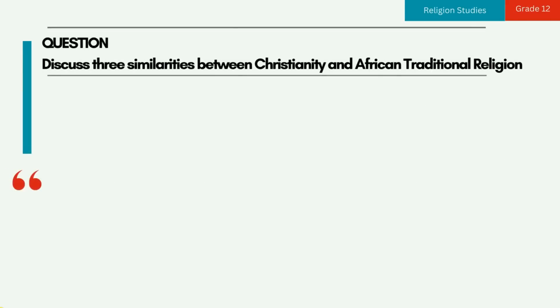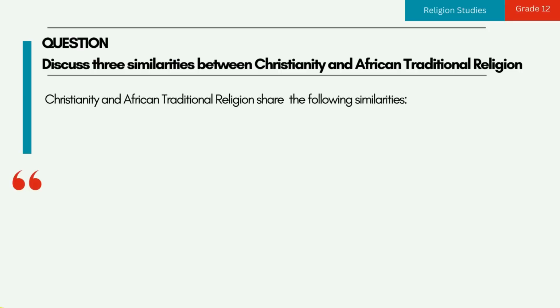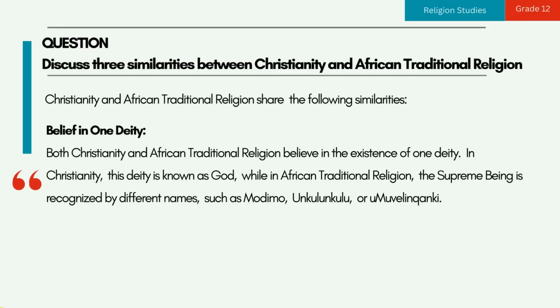Question. Discuss 3 similarities between Christianity and African traditional religion. Christianity and African traditional religion share the following similarities. 1. Belief in one deity. Both Christianity and African traditional religion believe in the existence of one deity. In Christianity, this deity is known as God, while in African traditional religion, the supreme being is recognized by different names, such as Modomo, Unkulunkulu, or Umuvalinkanki.